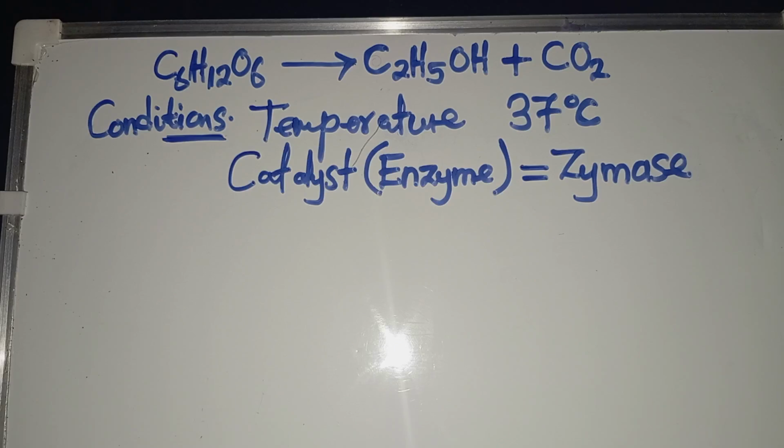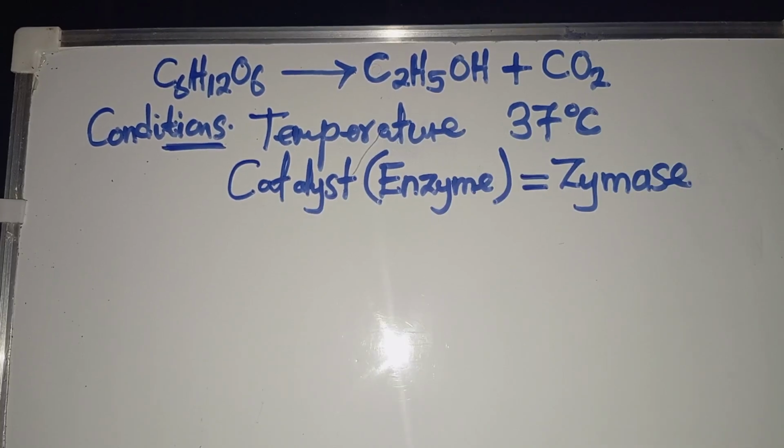There are certain things you need to note when we are talking about fermentation. Fermentation should not take place in the presence of oxygen, because it is going to turn ethanol to ethanoic acid.